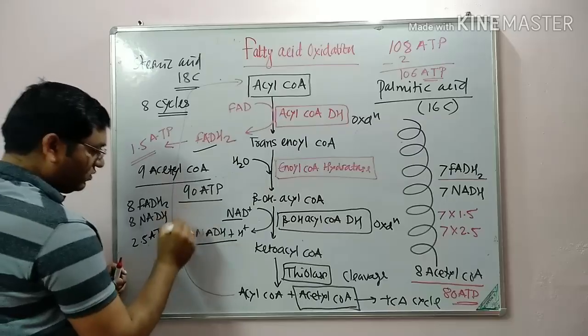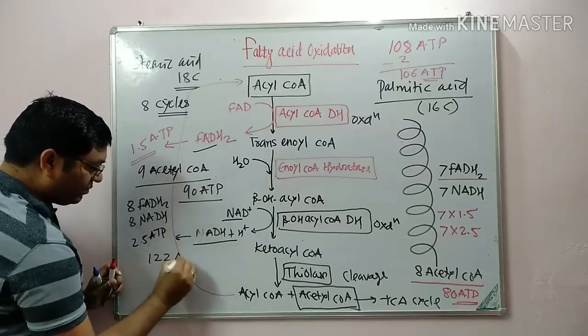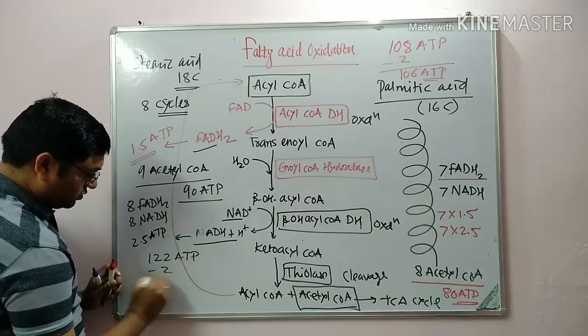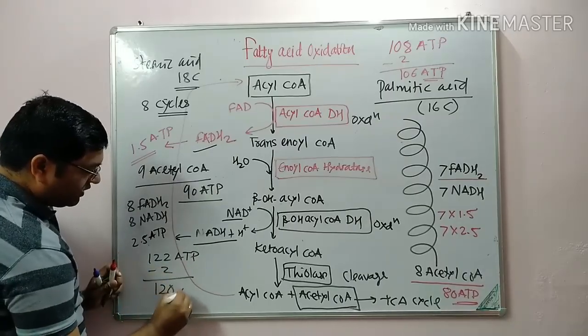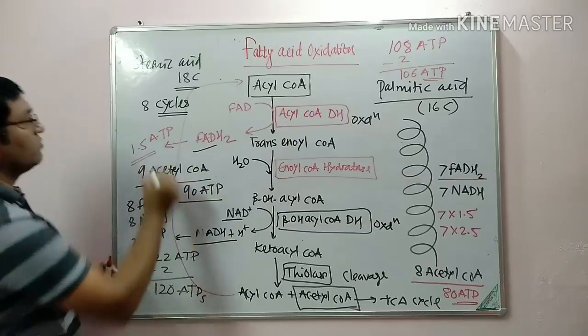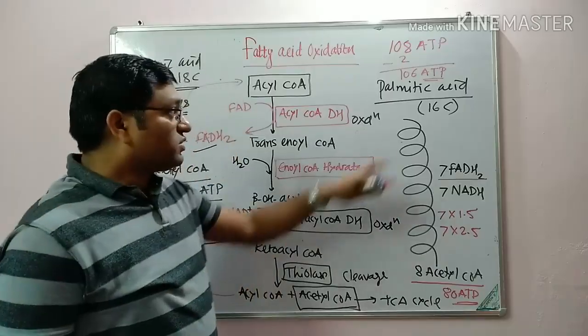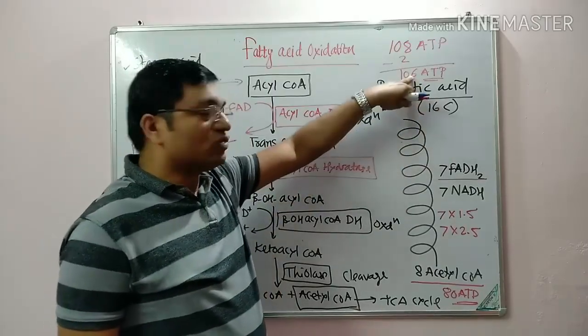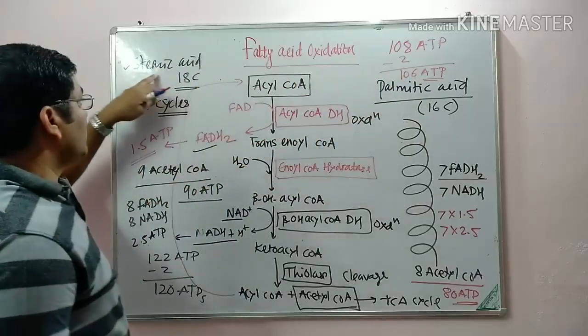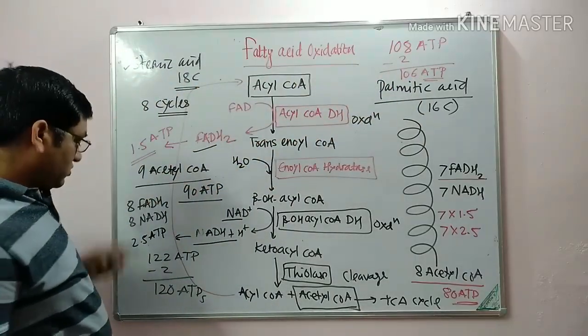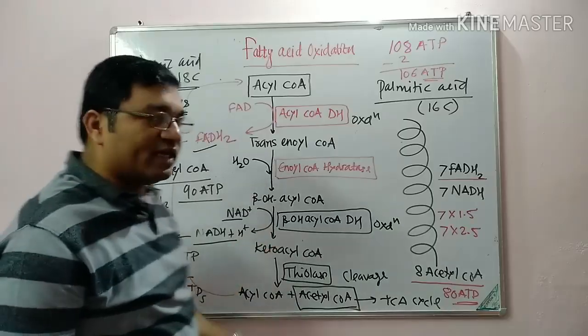That total will give the 122 ATP minus 2. So 120 ATPs are produced by the oxidation of stearic acid, which is an 18-carbon compound. So oxidation of palmitic acid will give you 106 ATP. Oxidation of stearic acid will give you 120 ATP. So this is the energetics.